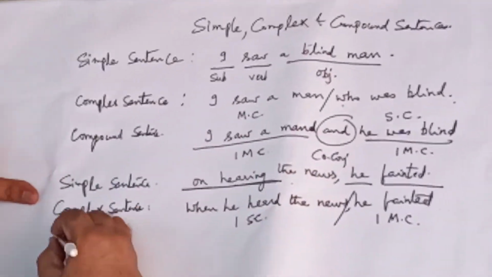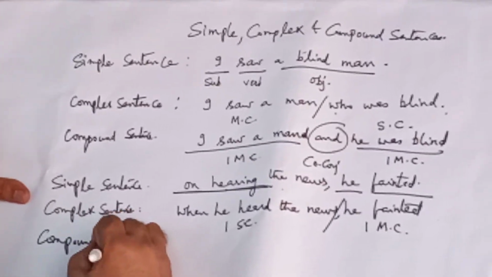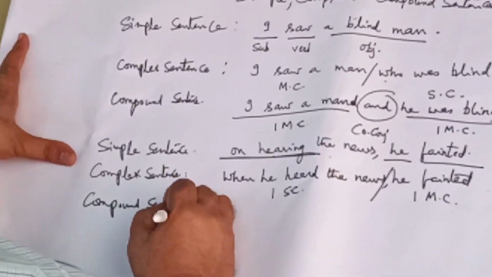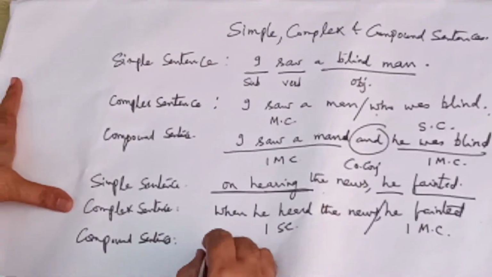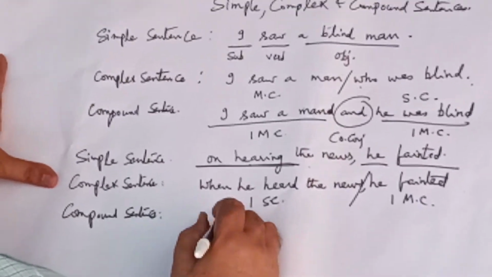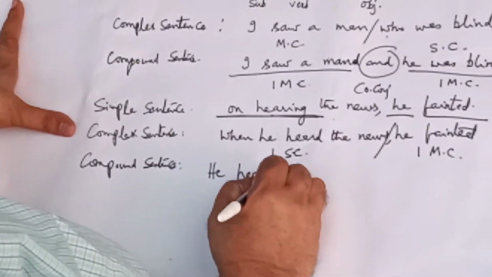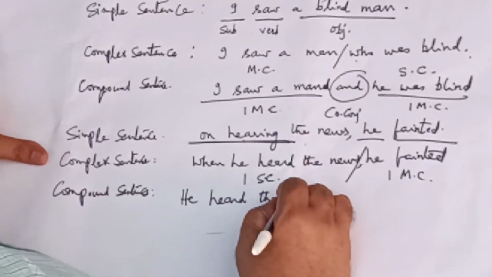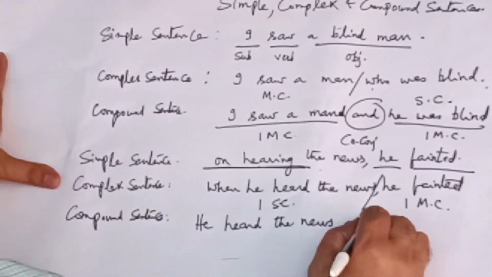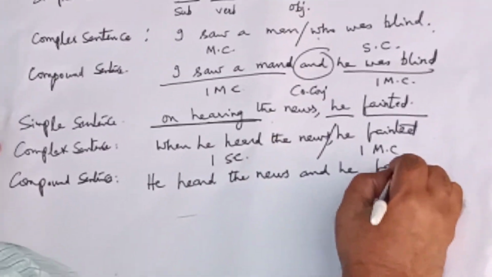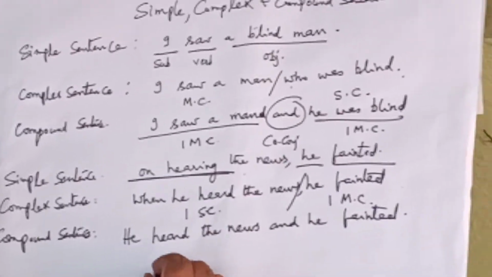Now let us change this to a compound sentence. He heard the news and he fainted.